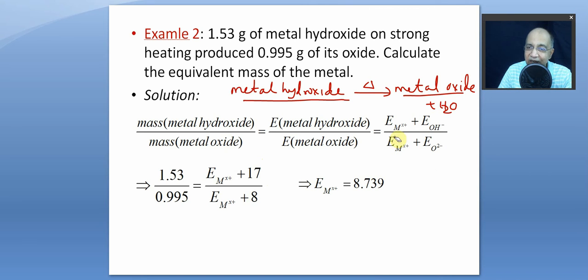So X plus 17 divided by X plus 8, and the masses of the two compounds are known, and we find out the equivalent mass of the metal is 8.739. We do not know its valency. If we know the valency, then we multiply with that and get the atomic mass.